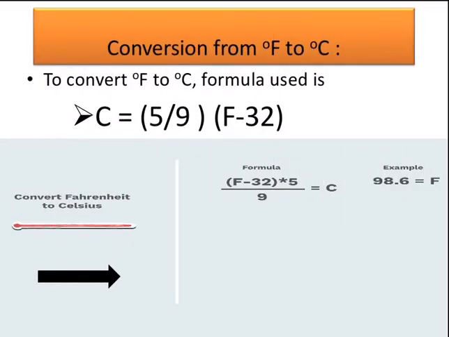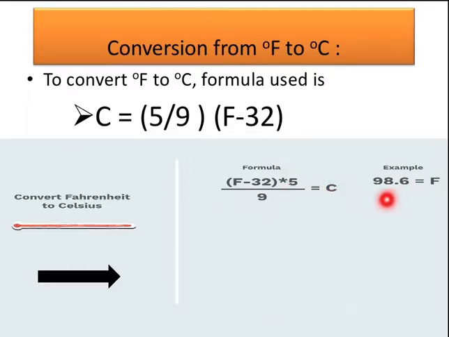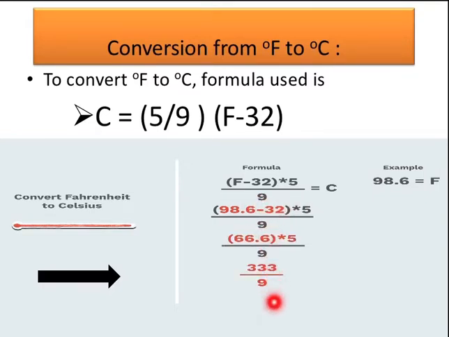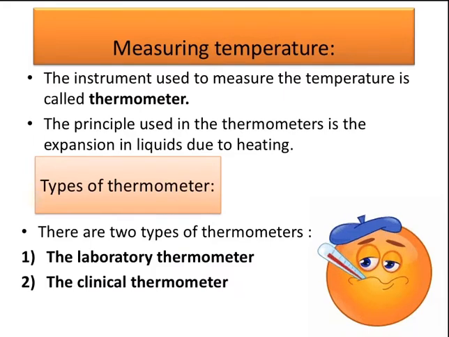Now, for converting Fahrenheit to Celsius, the formula we use is C = 5/9 × (F − 32). Okay. Suppose our Fahrenheit temperature is 98.6. We put it into this formula, and after solving, what do we get? 37 degrees Celsius.